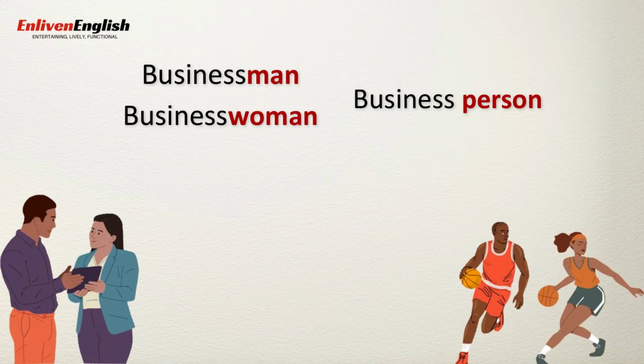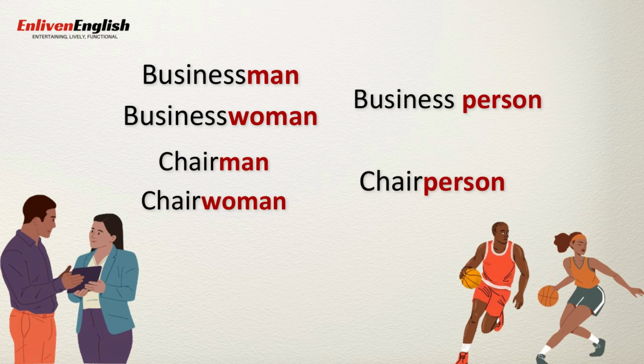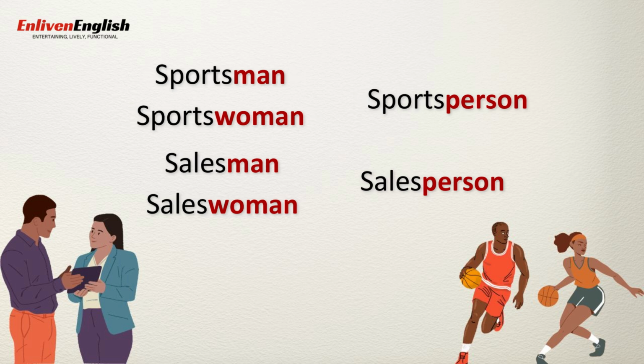Businessmen and businesswomen are now generally called business person. Similarly, chairman and chairwoman are referred to as chairperson. Sportsman or sportswoman is now called sportsperson. Salesman or saleswoman as salesperson.